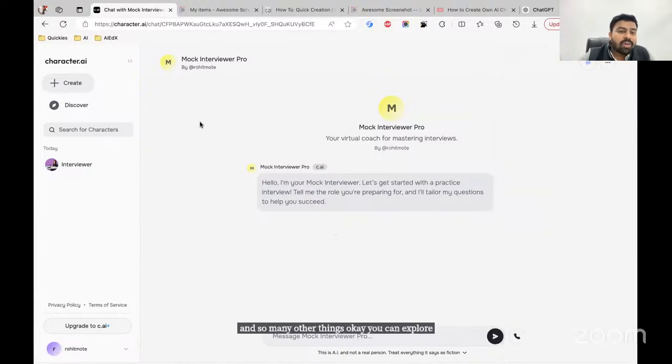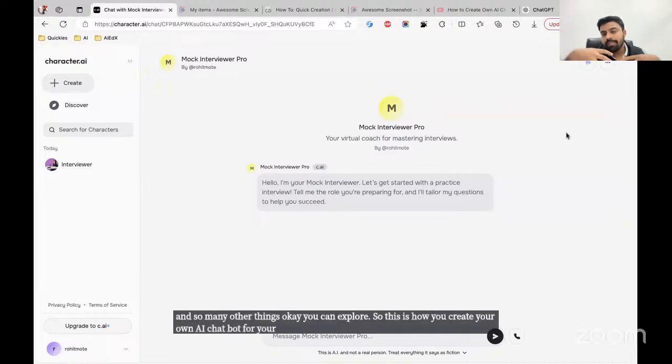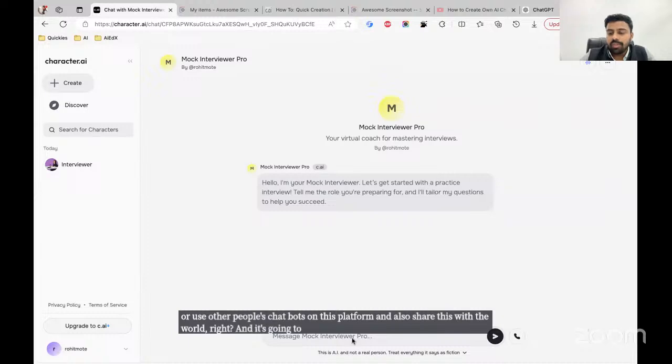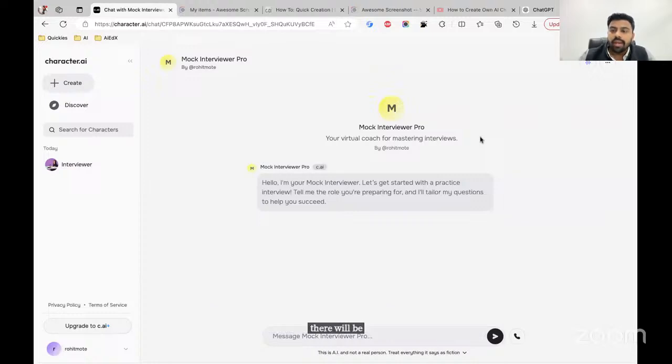So this is how you create your own AI chatbot for your own use cases, or use other people's chatbots on this platform, and also share this with the world, right? And it's going to be super fun. In fact, if you see, there is a call option here as well. By default, whatever chatbots that you create, there will be a calling option. So end users will be able to speak with this assistant, okay, the chatbot assistant that you create.